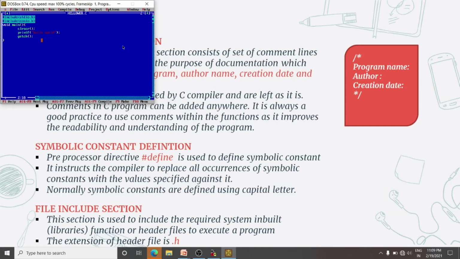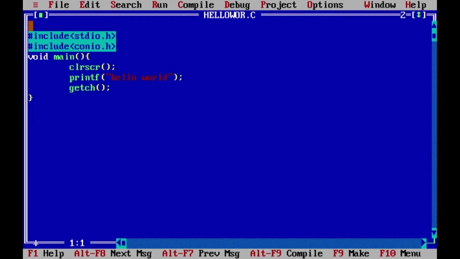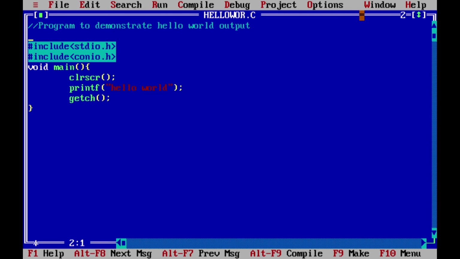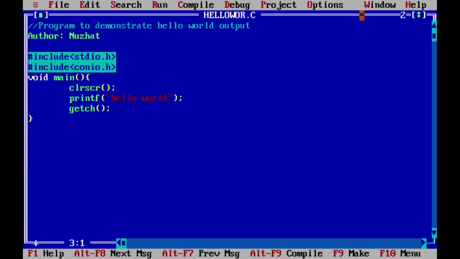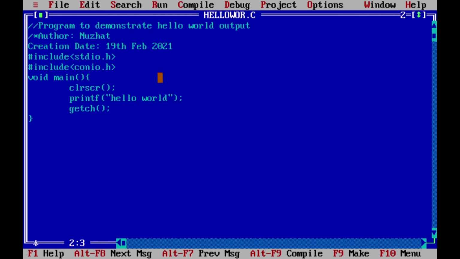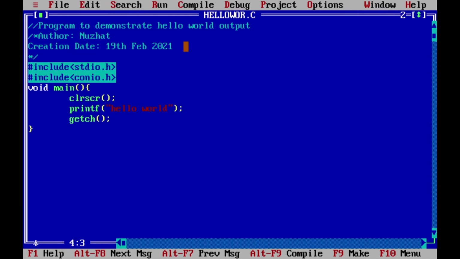Here I will show you. Alt enter. Here I will specify the purpose of the program, like a single line comment, program to demonstrate hello world output. Here I can write the author name. Right now I will write my name, and then I will write the creation date, like 19 Feb 2021. Here you have to write the documentation section either in a single line comment or in a multi-line comment. These comments are not processed by the C compiler. Alt F9 and Control F9.